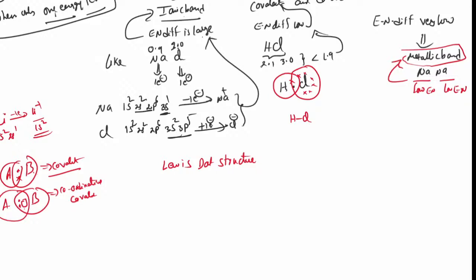Sir, when HCl is added to water, H plus and Cl minus do not form? H plus and Cl minus 100% will form.